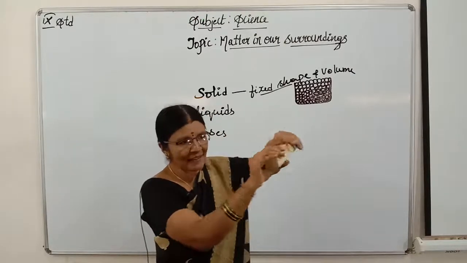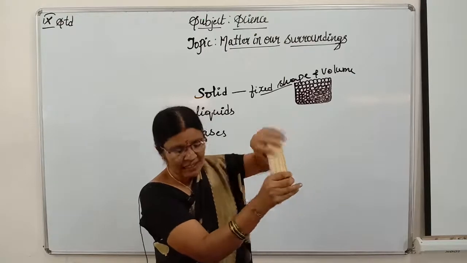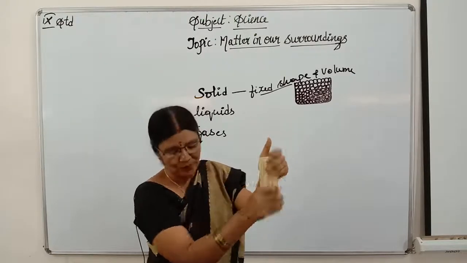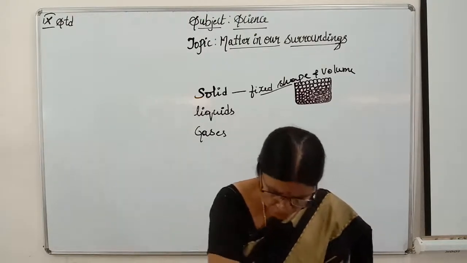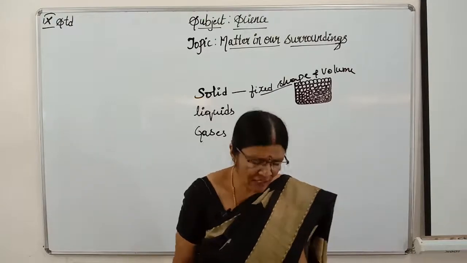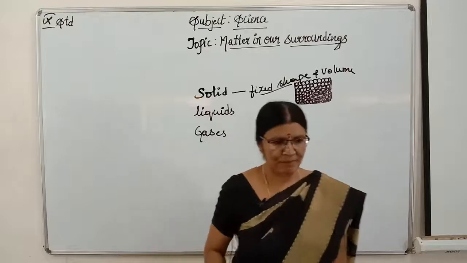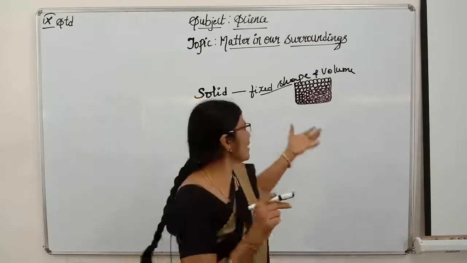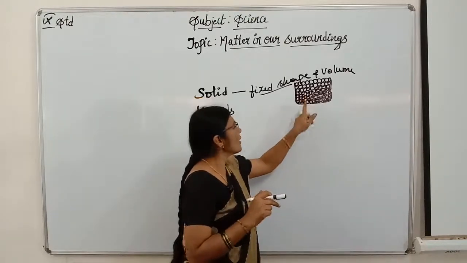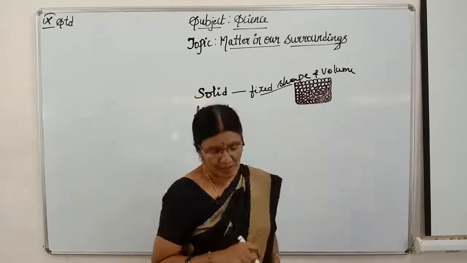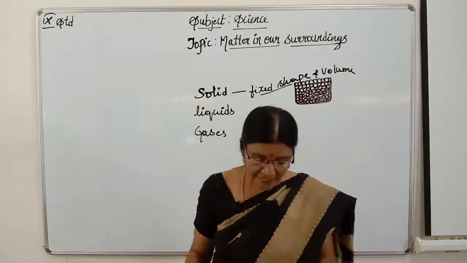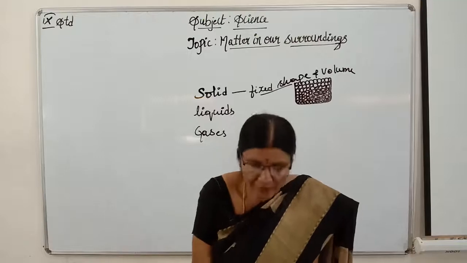I cannot break that easily, isn't it, children? It cannot be compressed also. Got it, children? So there is no free space for these molecules. In between the particles, there is no space. So they are tightly packed. They are not compressible. Got it, children?